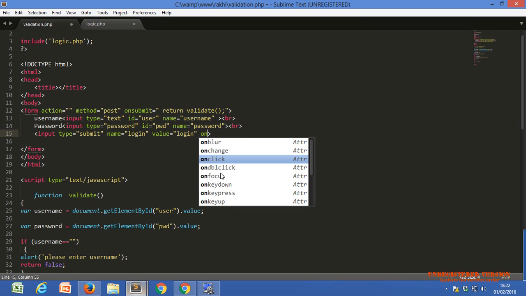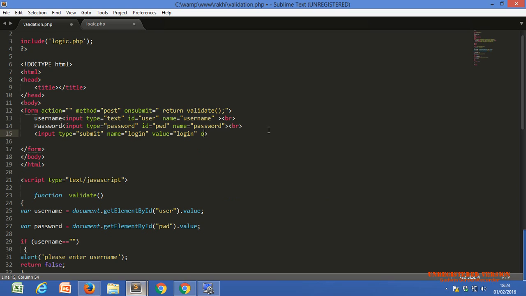Means, what would happen when we double click on this button? We can just write a function for that, a JavaScript function. The main basic advantage of events is that we can call JavaScript code with the help of these HTML events. These are HTML tags or not? And every tag has different events. The advantage of events is that we can execute JavaScript code with the help of events.